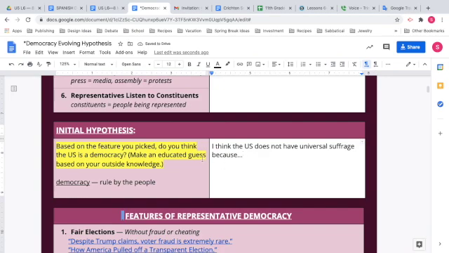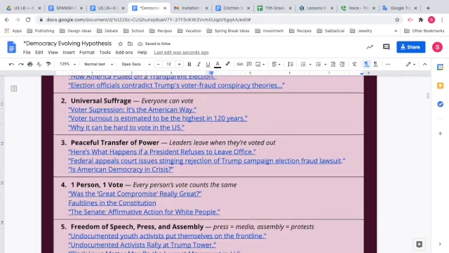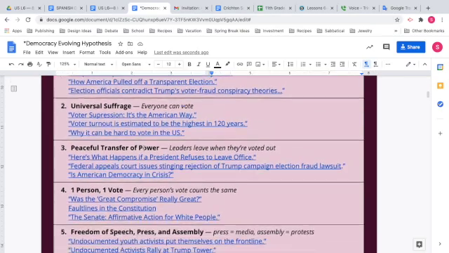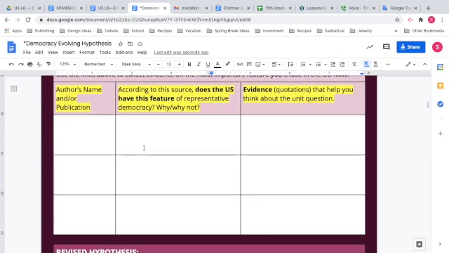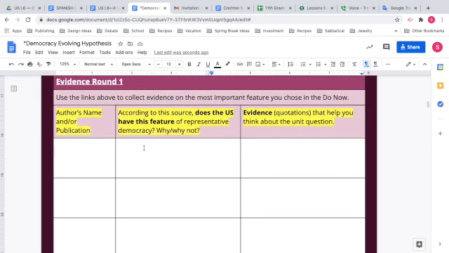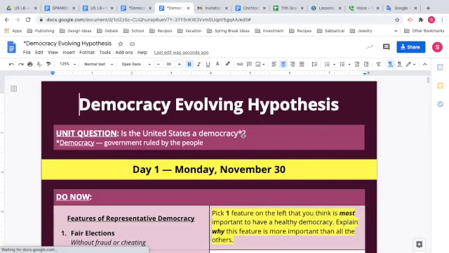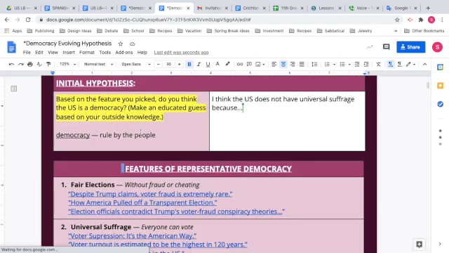Now it's time to collect more evidence about the feature you picked. This table organizes links that can tell you more about your feature of democracy, and below there's a graphic organizer where you'll take notes. All of these links actually take you to the bottom of the same document. I don't like to scroll back and forth a lot, so I'm going to duplicate this tab. In Chrome, I can do this by right-clicking and selecting Duplicate.